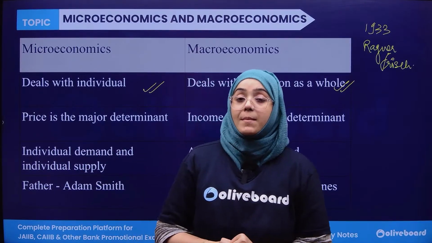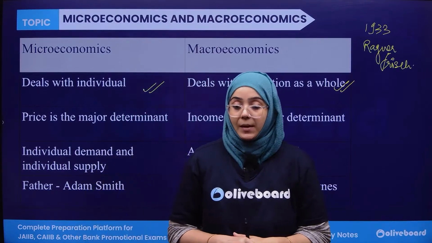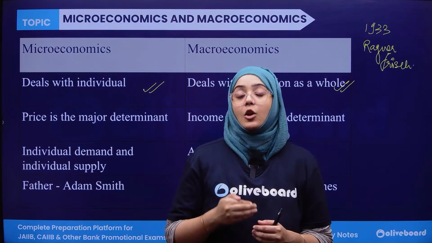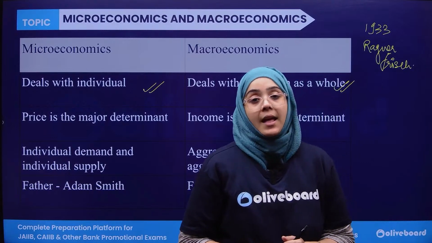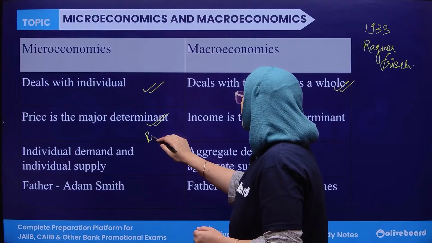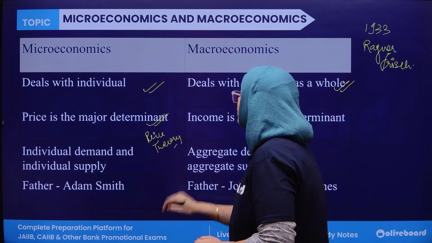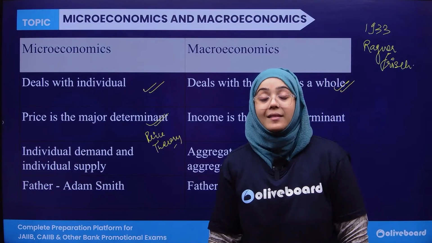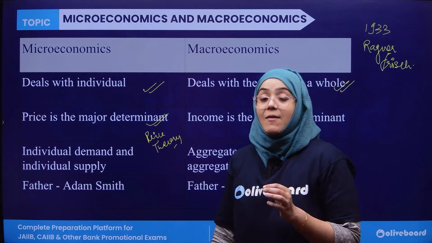The next difference between micro and macroeconomics is that in microeconomics, price is the major determinant. Whatever we study in microeconomics directly or indirectly relates with prices, and that's why price is the major determinant of microeconomics. Sometimes microeconomics is also known as price theory.